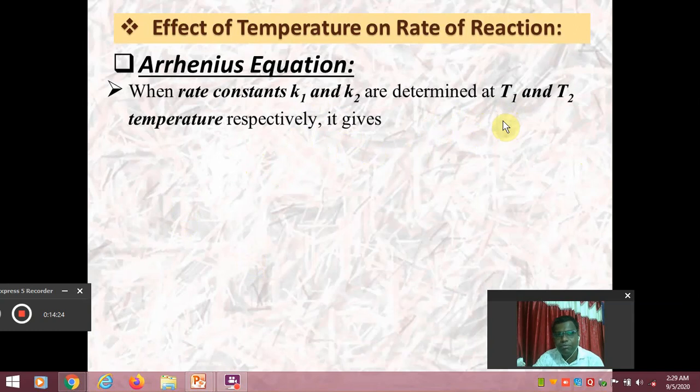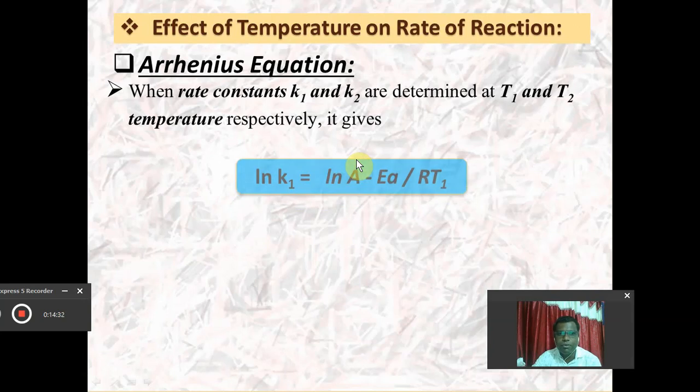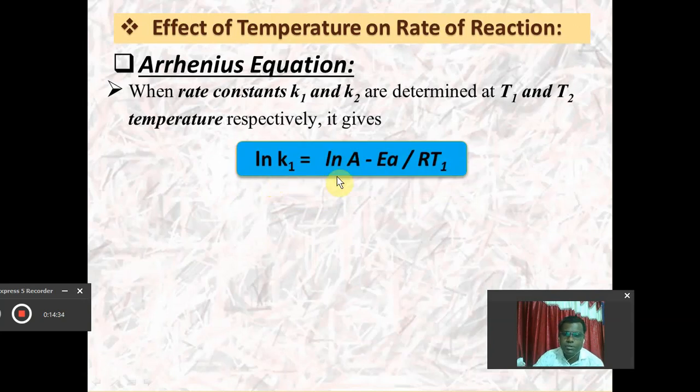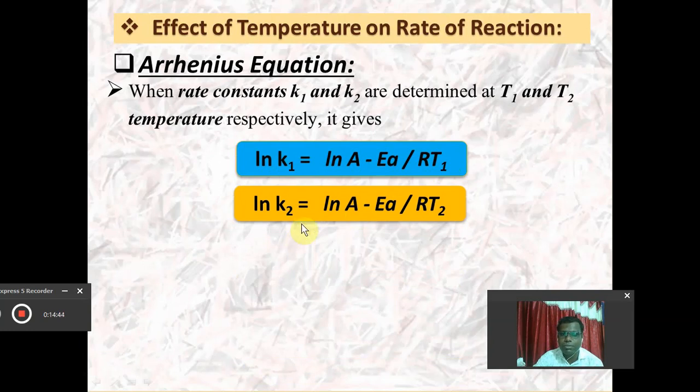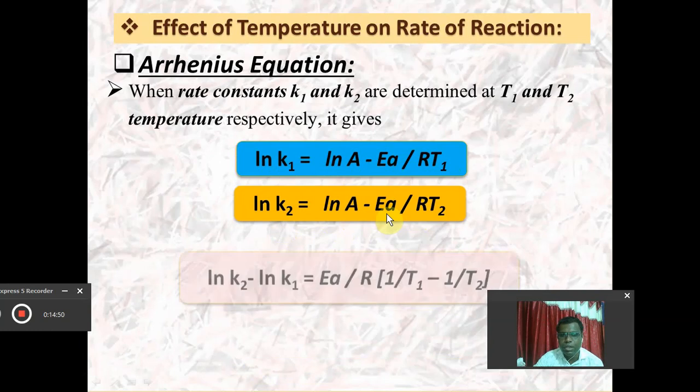And if we measure the two rate constants at two different temperatures, then the Arrhenius equation in logarithmic form can be written in terms of natural log. For the temperature T1 having rate constant K1, it is given by ln K1 equals ln A minus Ea upon RT1, and for the other temperature T2 having rate constant K2, this is the other equation: ln K2 equals ln A minus Ea upon RT2.